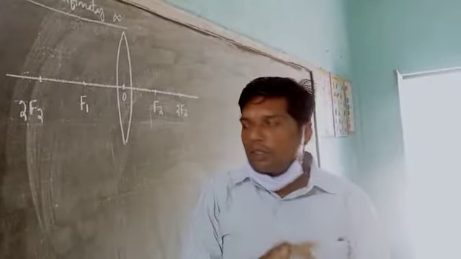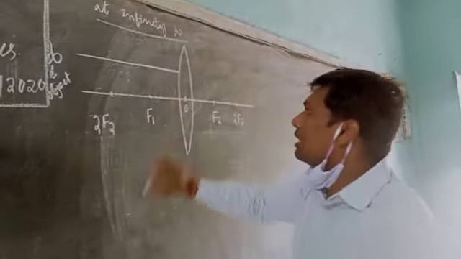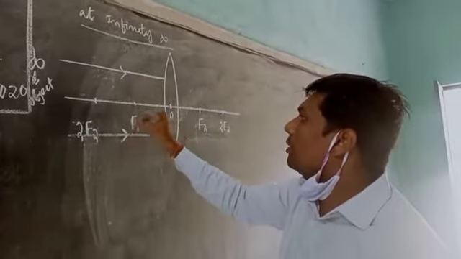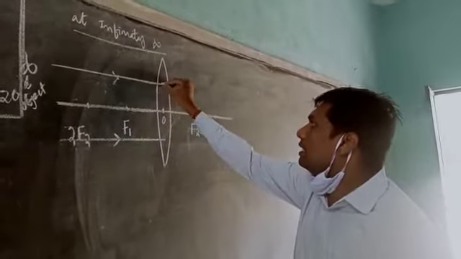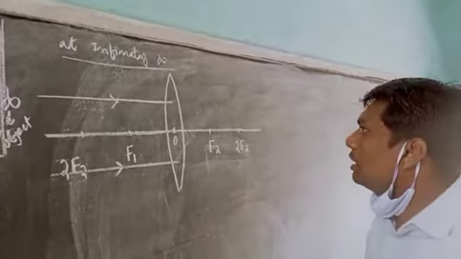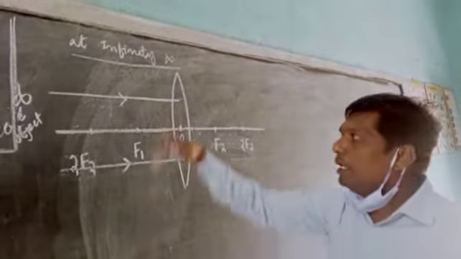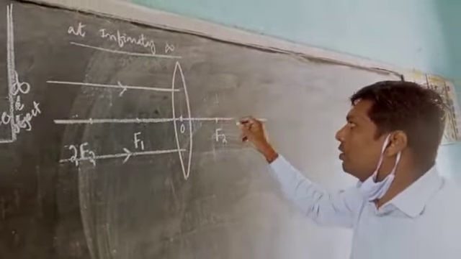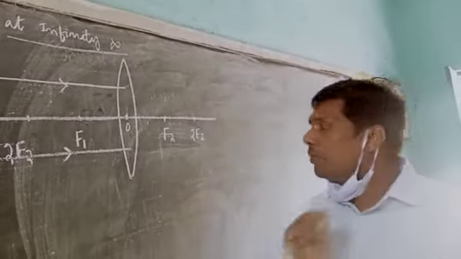After striking this lens, the ray of light will converge, because we know that when a ray of light is parallel to the principal axis, after refraction it passes through the second focus or principal focus.